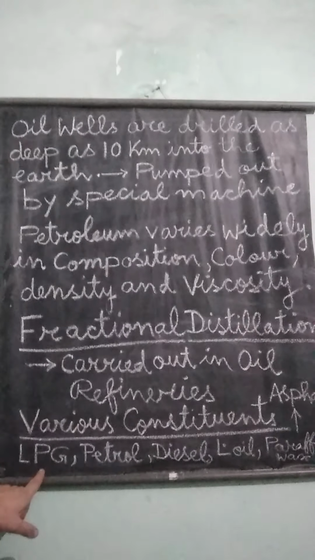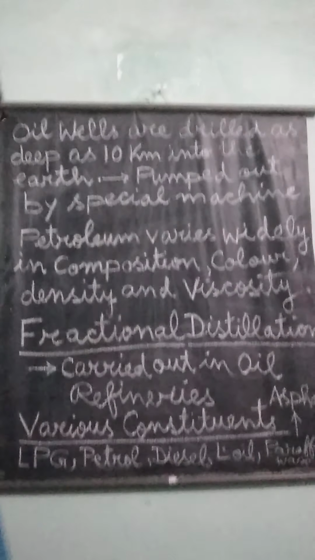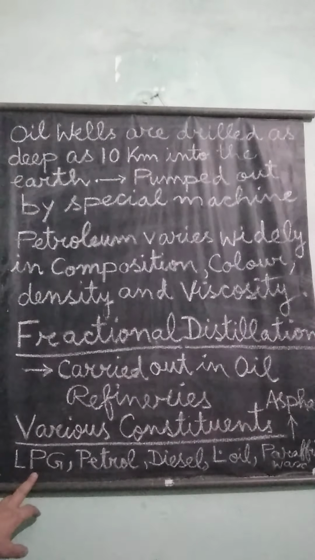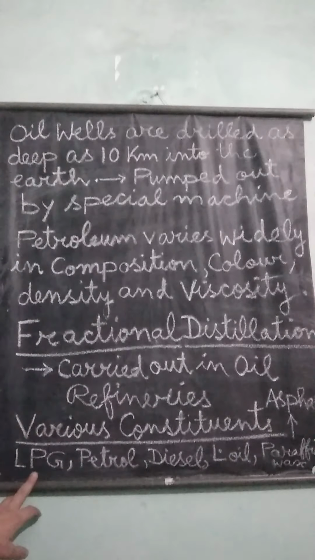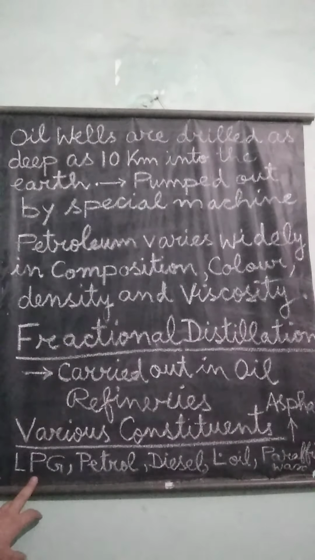The first useful component is LPG, and as I have told you, its full name is liquefied petroleum gas, and it is used as a cooking gas.